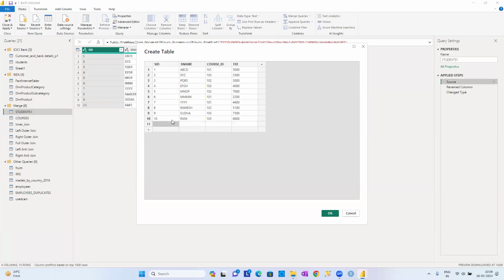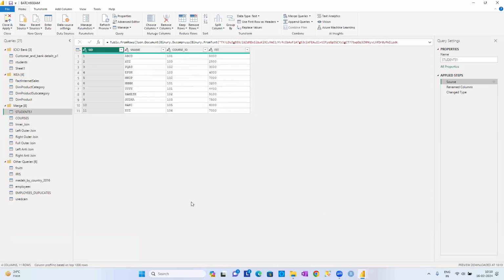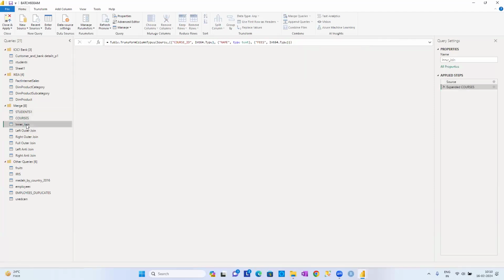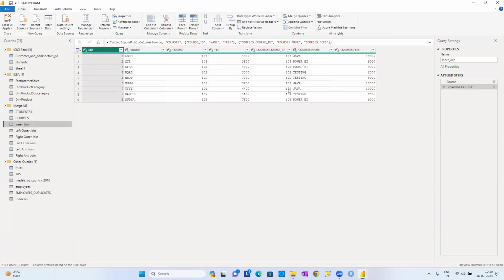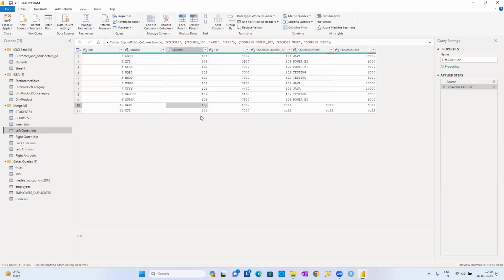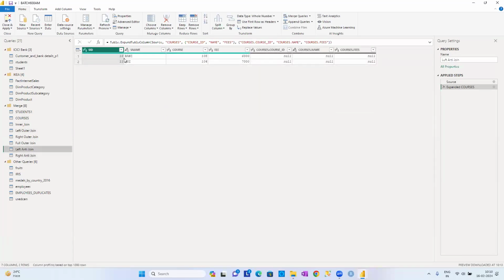Again, if you want, you can add some extra record, guys. 11, for example some name XYZ, and course 106, for example, with fees of 7,000. But the course 106 is not at all available in the courses table. So whenever I do the inner join, we don't get any information about 105 and 106. But when I apply the left outer join, I'll get the information about 105 and the 106 record. When I applied the left anti-join, previously we got only one record. Now you see 2 records. So automatically data changes, and results also change, guys.